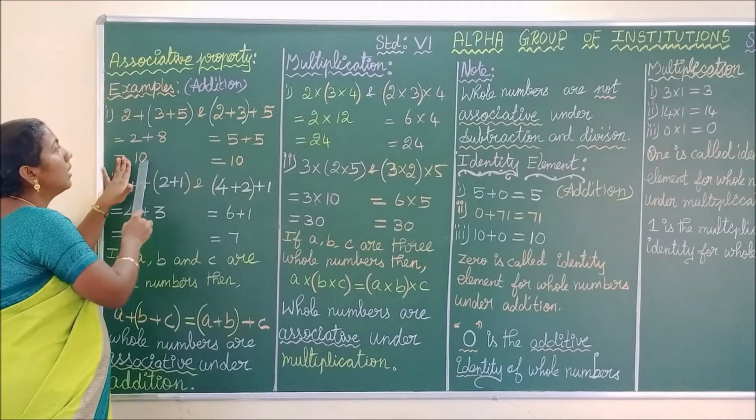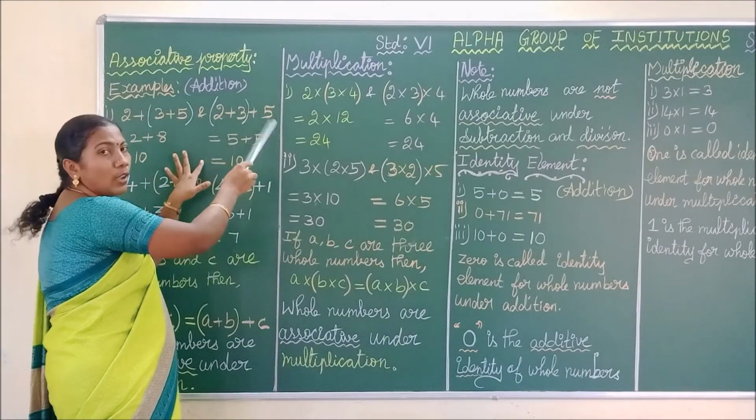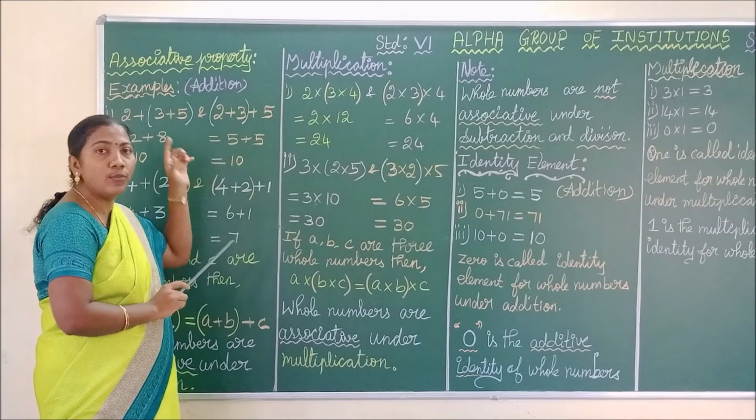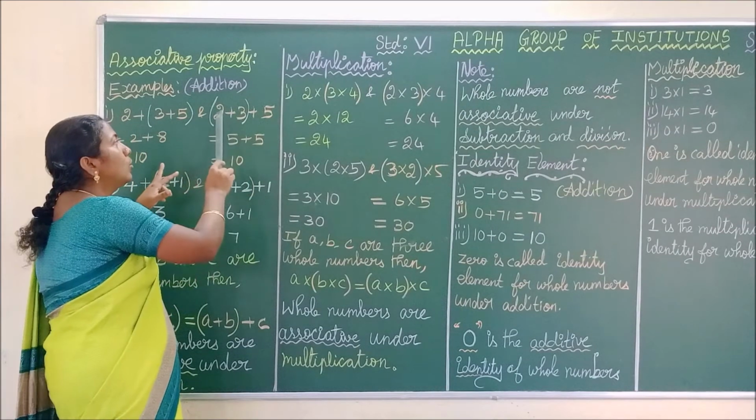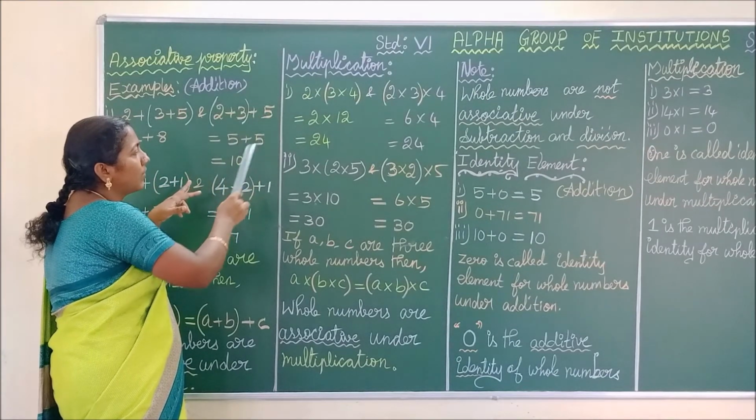Okay, keep this. See the next column. 2 plus 3 plus 5. First I am going to add the first and the second whole number. So 2 plus 3 is 5. And then add the third whole number. 5 plus 5 is 10.